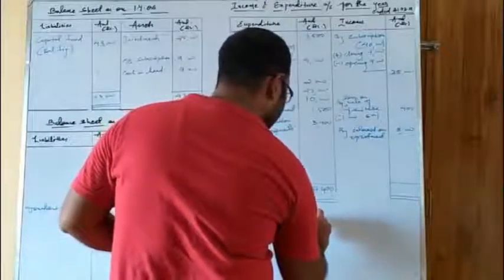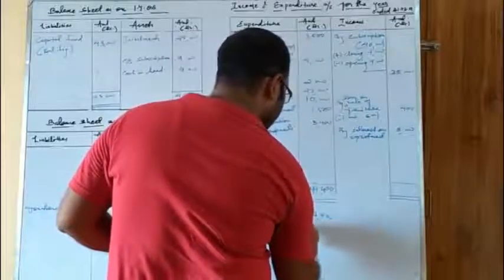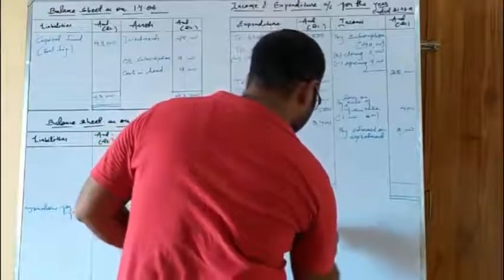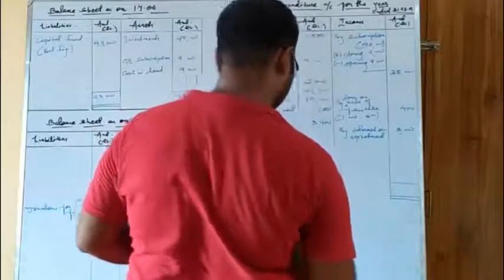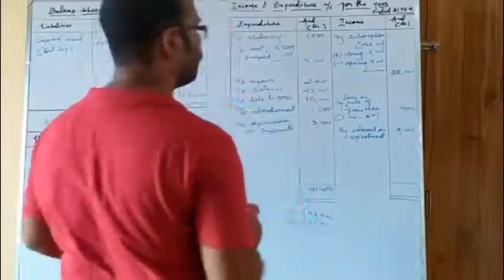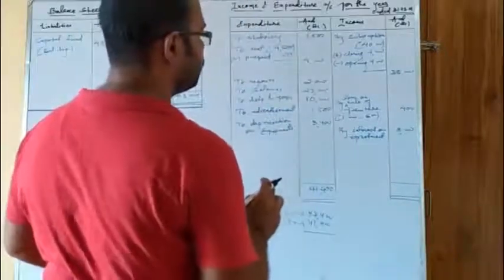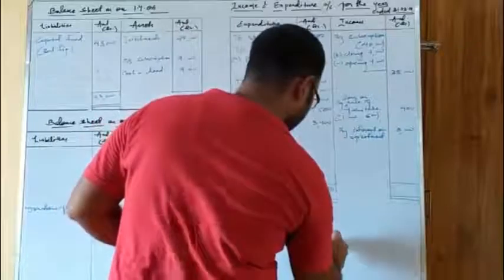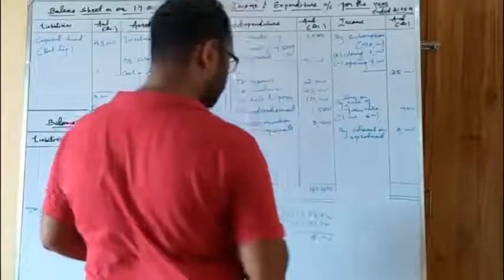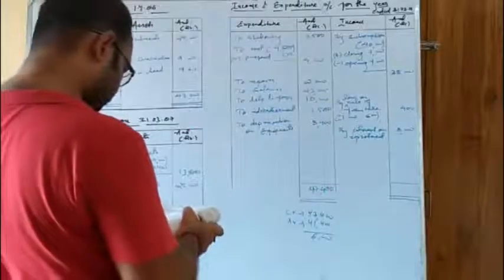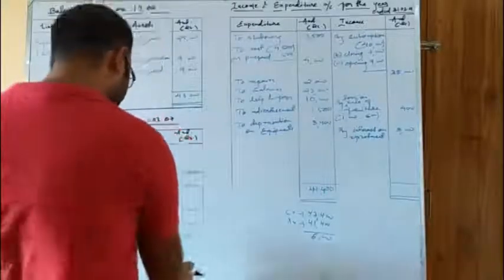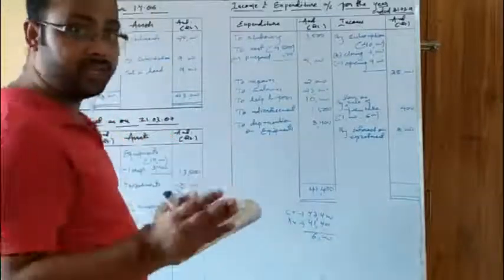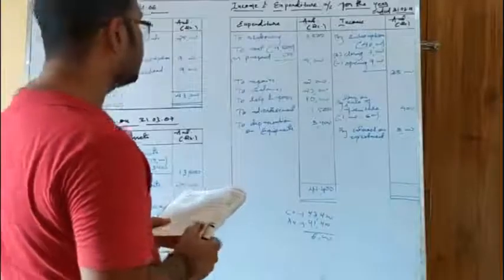The credit is 47,400 and the debit total will be 58,000 and 51,400. It comes to 6,000. So the deficit comes to 6,000. Let us see whether we are getting the answer. Again, the answer is coming wrong. So let's check again what mistake we have made. We are getting 800 less. The answer is 6,800.